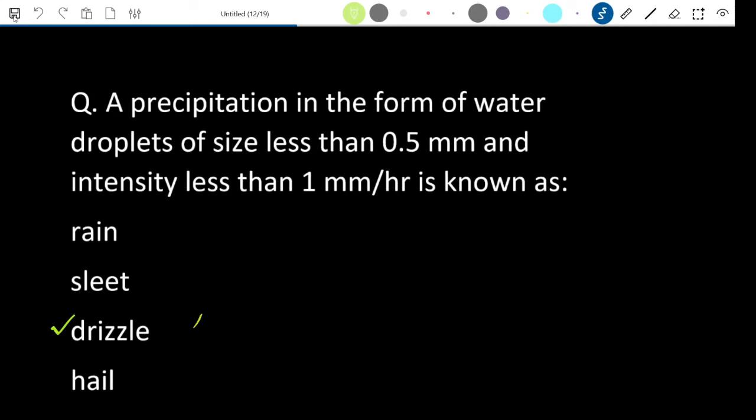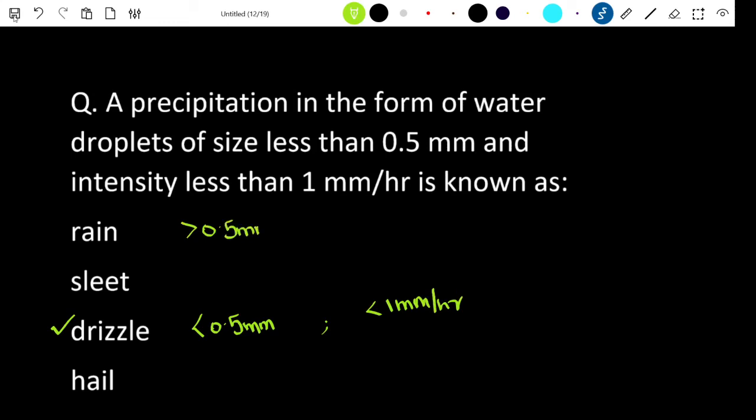Drizzle has a size less than 0.5 mm and intensity of less than 1 millimeter per hour, whereas rain has a size greater than 0.5 mm and intensity greater than 1 millimeter per hour. Sleet is actually frozen ice having a size range of 1 to 5 mm, and hail is actually very large ice crystals having a size greater than 8 mm. So these points also we can study along with this question.